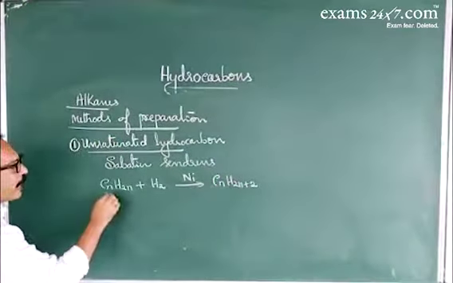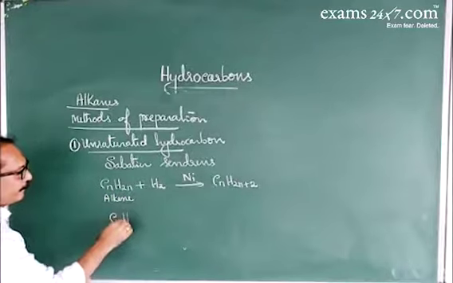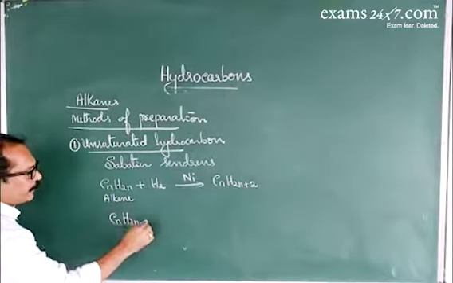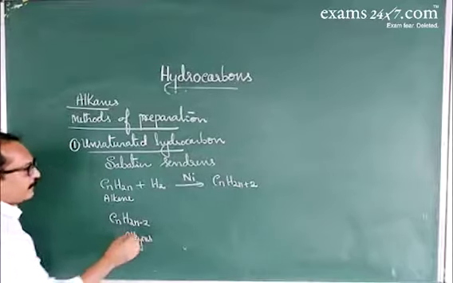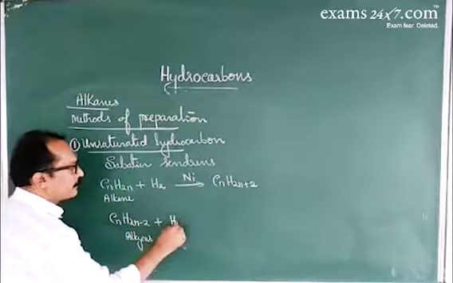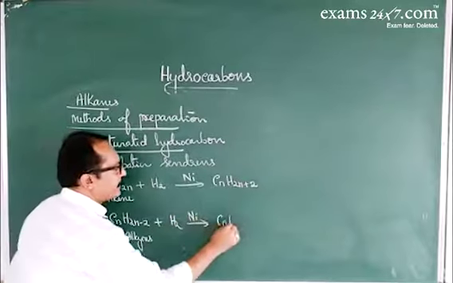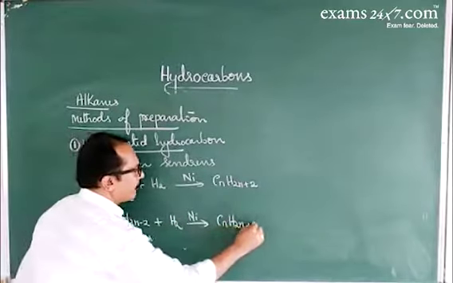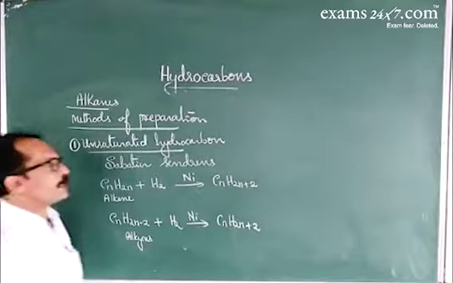Similarly, alkynes, CnH2n minus 2. I have written the general formulas here. When alkynes are subjected to reduction in the presence of a nickel catalyst, they give alkanes. This method is called the Sabatier-Senderens process.